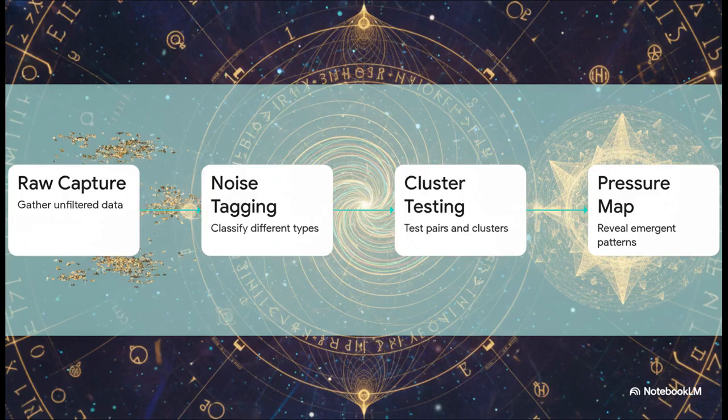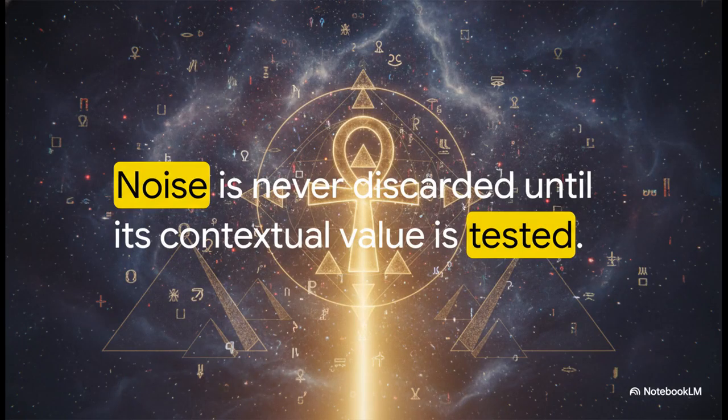of the chaos. If you take away just one golden rule from all this mathematical modeling, let it be this: never, ever discard noise until you've thoroughly tested its context. Seriously, that one stray, incredibly annoying piece of data you're dying to delete, that might be the exact variable you need to trigger a massive emergent signal.